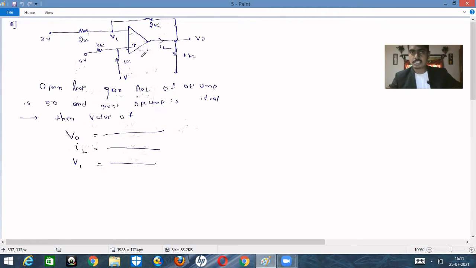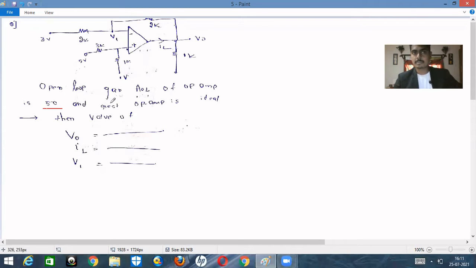You can see that the operational amplifier is given over here. It is given that the open loop gain AOL of an op amp is 50. That means the open loop gain of the operational amplifier is not infinite, so we cannot apply the virtual ground concept. That is very, very important in this problem. The problems that we have dealt with so far belong to the virtual ground concept, where we can easily apply it, but in this particular problem we cannot, because the open loop gain is finite and its value is given in the question.